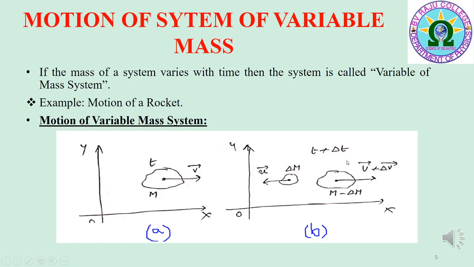After a time interval delta t, that is, at time t plus delta t, a small mass delta m has been ejected from the system and the mass delta m is moving with a velocity u bar opposite to the system. Now the system mass is reduced to M minus delta m and the velocity increases to v bar plus delta v bar, as shown in figure B.